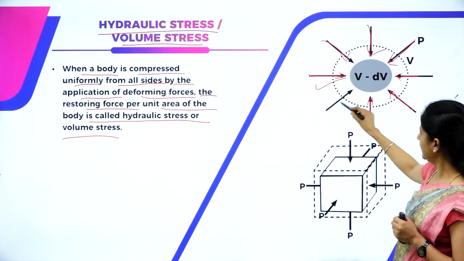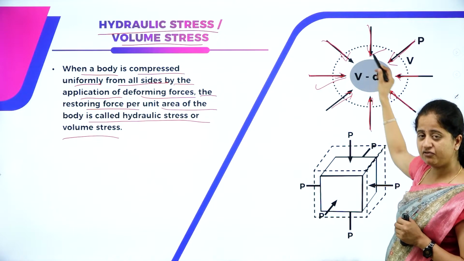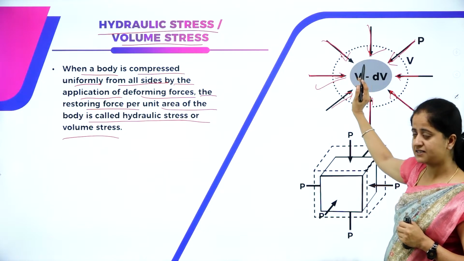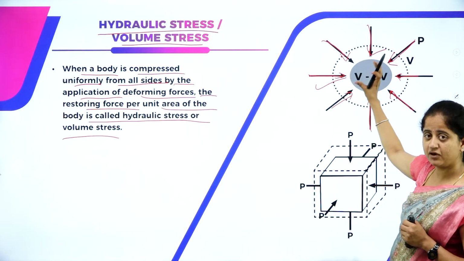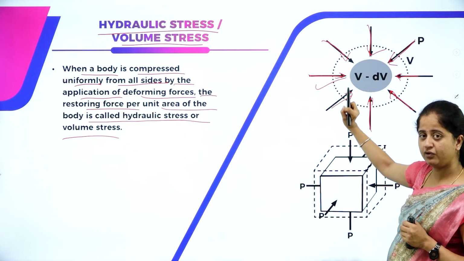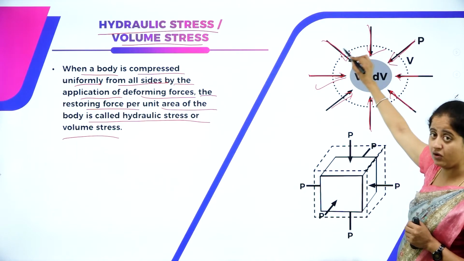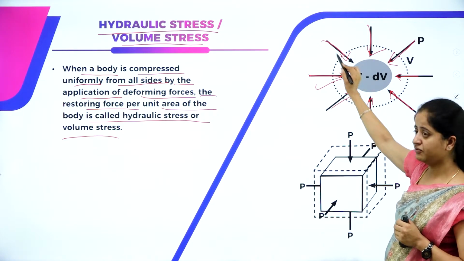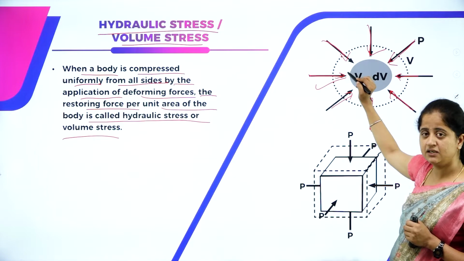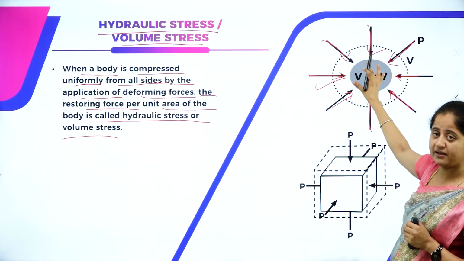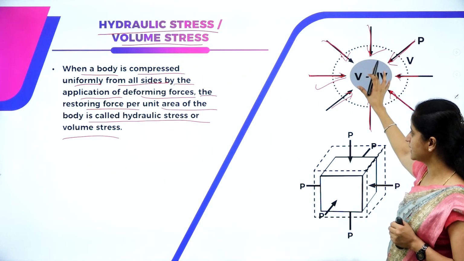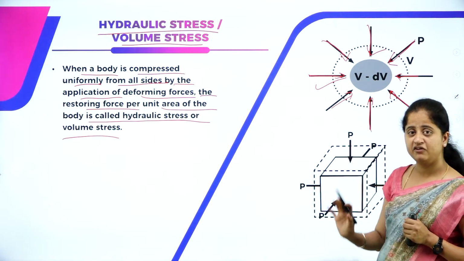So what happens if the deforming force is applied from all directions? The body tends to compress. The body tends to change its volume, correct? So the body is compressed uniformly from all sides, because the deforming forces are applied in all directions, which results in uniform compression of the body.